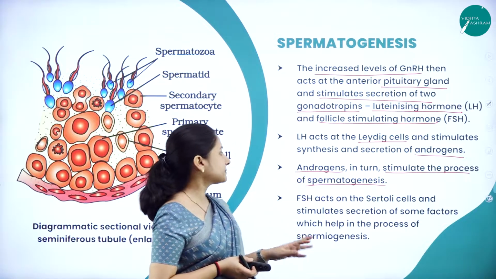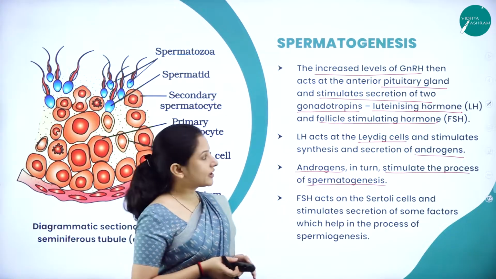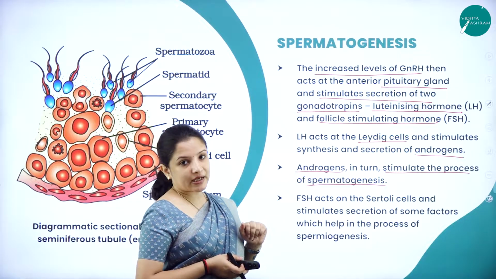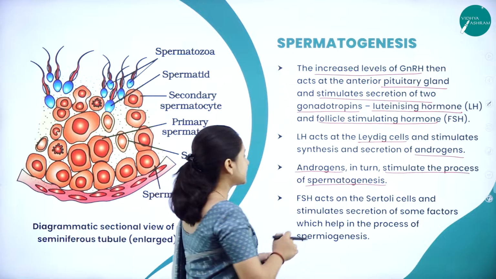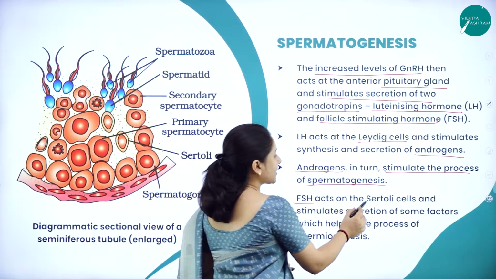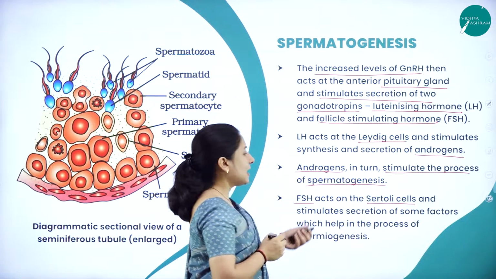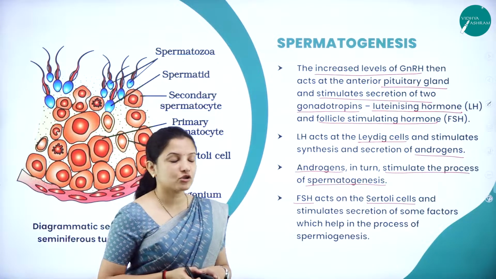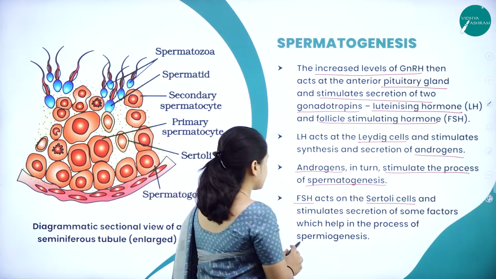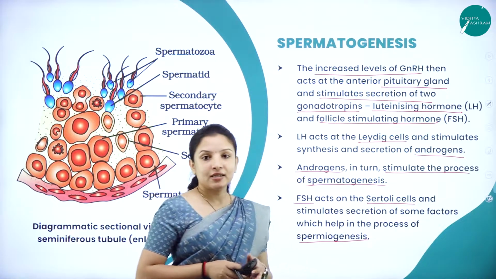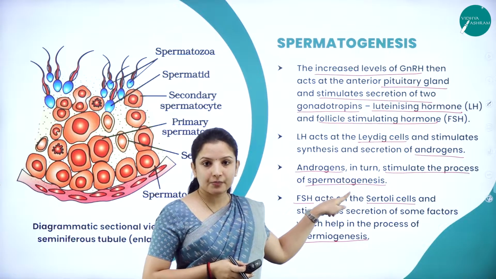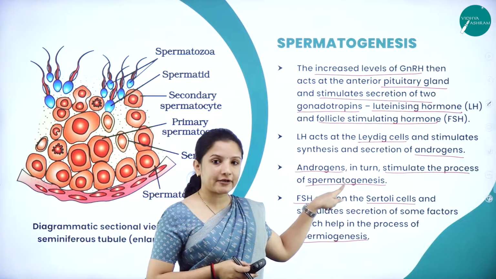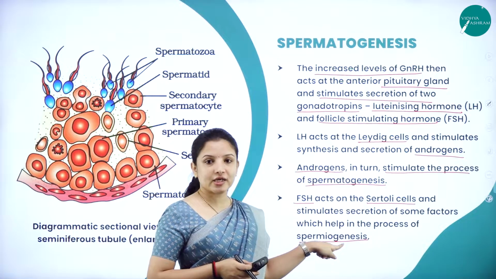Now, there is one more hormone that is released from the pituitary gland. What was that? The follicle stimulating hormone, right? The follicle stimulating hormone acts on the Sertoli cells and stimulates the secretion of some factors which help in the process of spermiogenesis. Now, you know what spermatogenesis is, right? The production of sperm by the testis is called spermatogenesis. What is spermiogenesis?